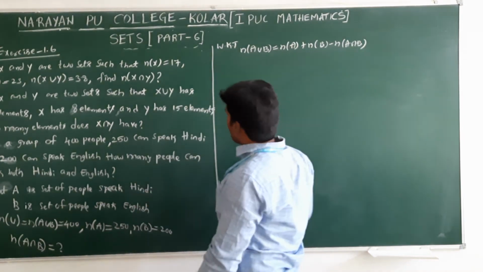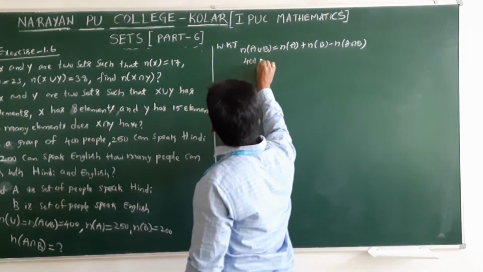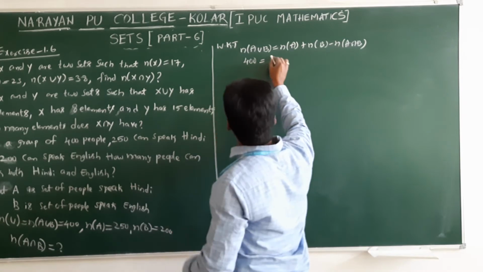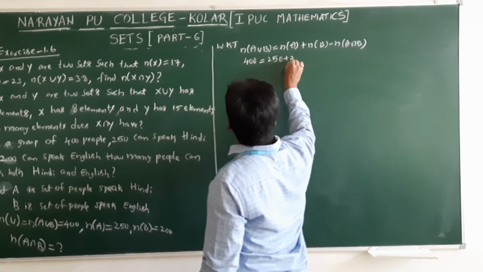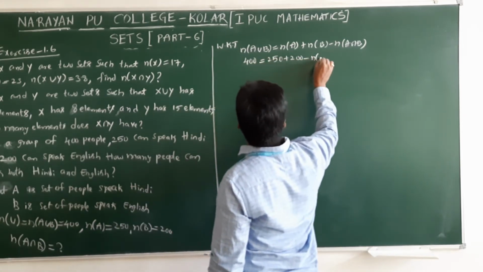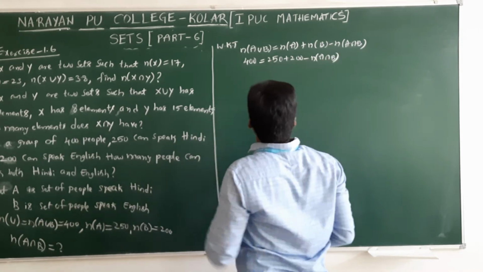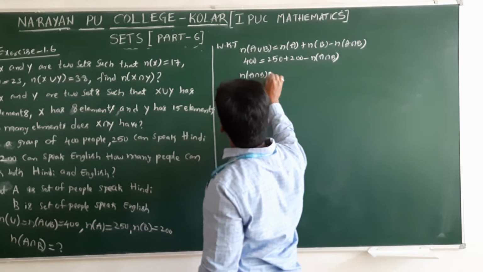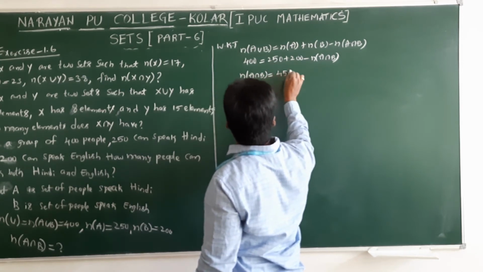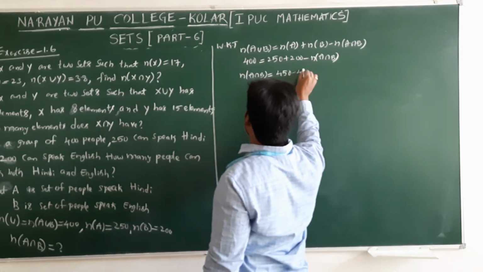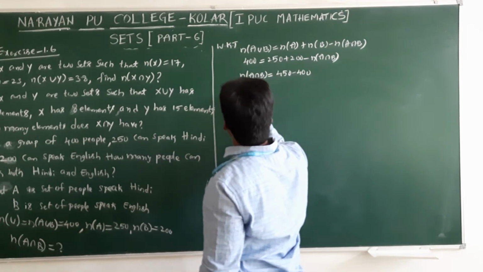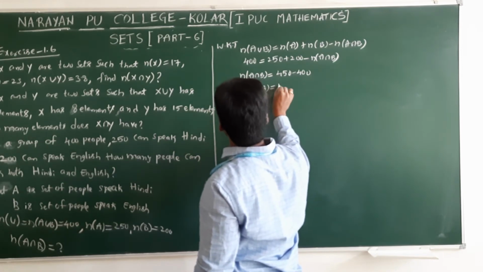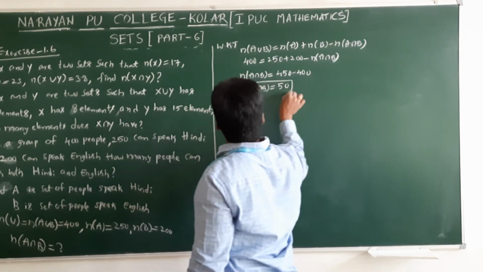N of A union B, how much? 400. N of A, how much? 250, plus 200, minus N of A intersection B. Interchange: N of A intersection B equals 450 minus 400, since 400 sent to the right side is minus 400. The number of people who speak both means 50 people is the answer.